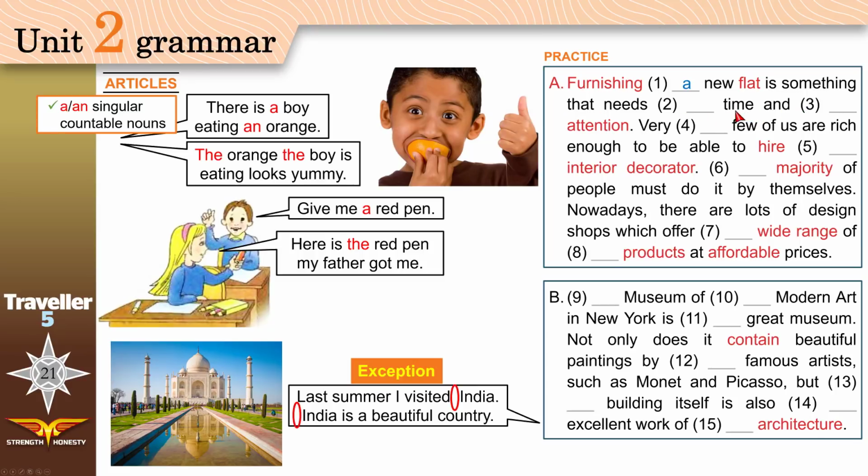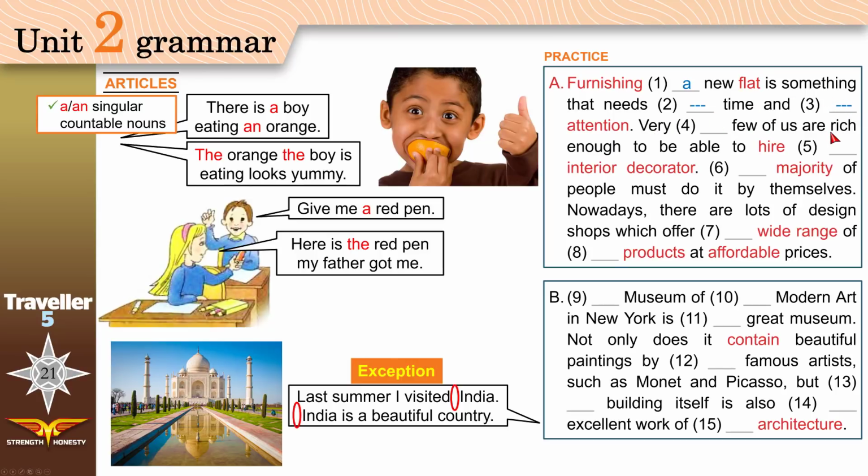The word time is uncountable. If you say times, 2 times, 3 times, that is a different word with a different meaning. So that means once, twice, thrice. But time, hours, and days is uncountable. You can count days, but you can't count the word time itself. Which time does it need? We don't know. Nothing. Leave it empty. And attention. Attention means you need to be careful. Again, attention in general, we don't use any articles.